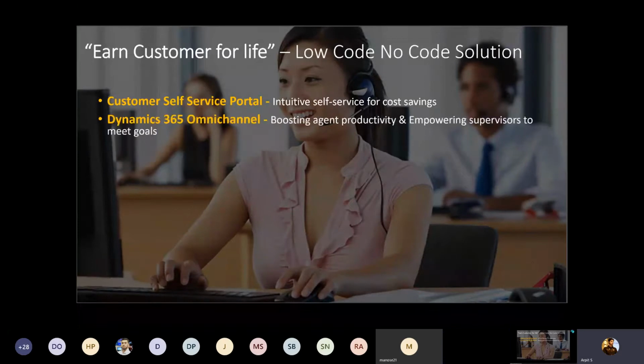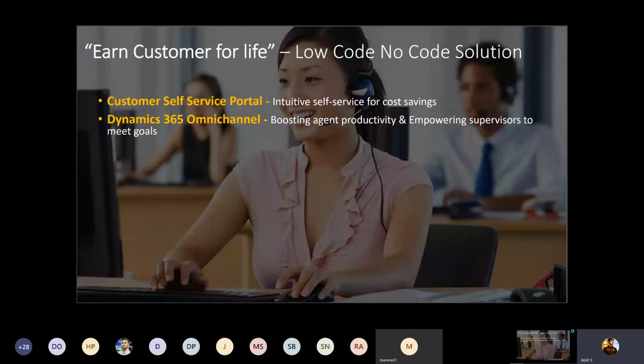Second, the low-code no-code solution provided by Microsoft is Dynamics 365 Omni-channel. This is a recent enhancement, the Omni-channel integration. We already had the unified service desk, the upgraded version of the customer self-service module in Dynamics 365, but it had some limitations and issues. To overcome those issues, Microsoft recently upgraded the unified service desk and provided Dynamics 365 Omni-channel.